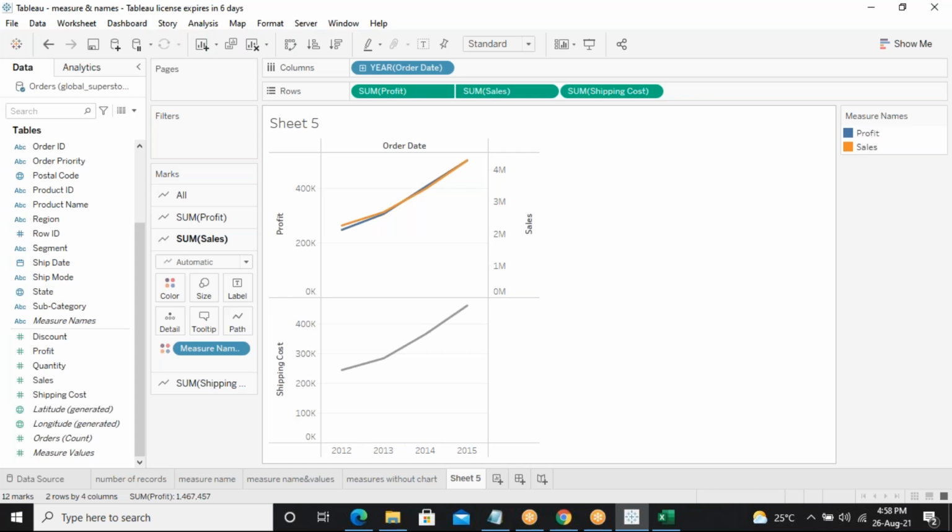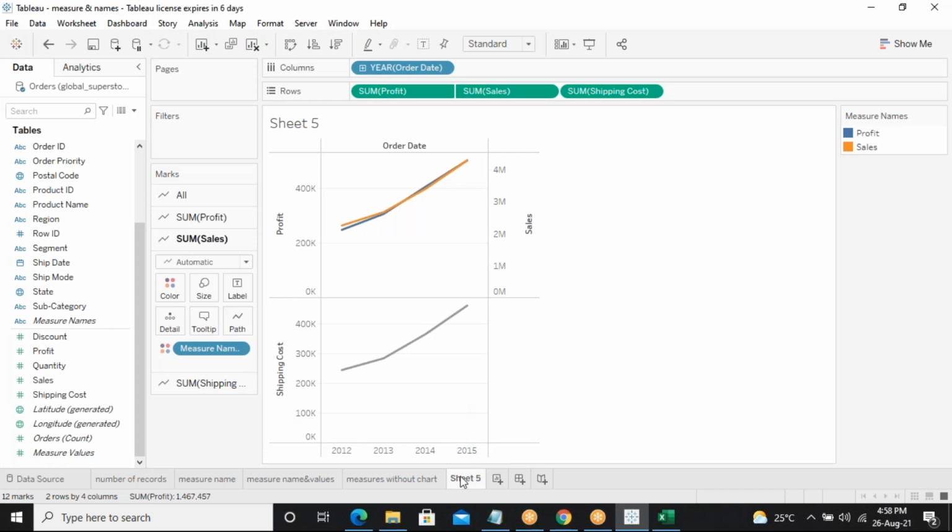So when you have two things, we can use this dual axis option. It will show a comparison between the two things. But what I told you is not completed yet. What if I want to combine all three charts together? That is my question, right? So now let's see how to do that.